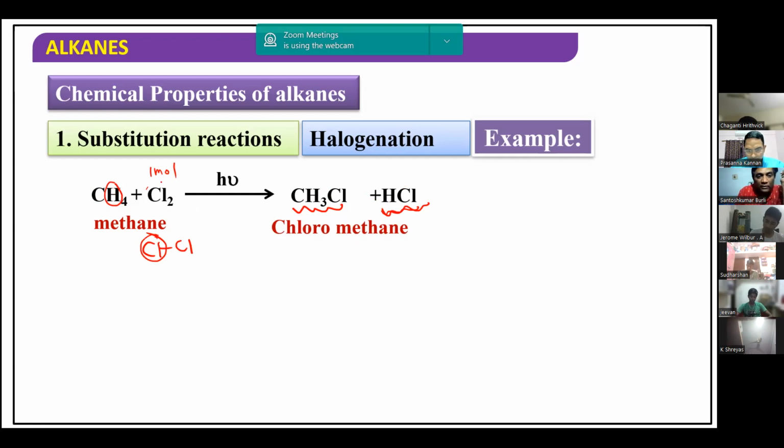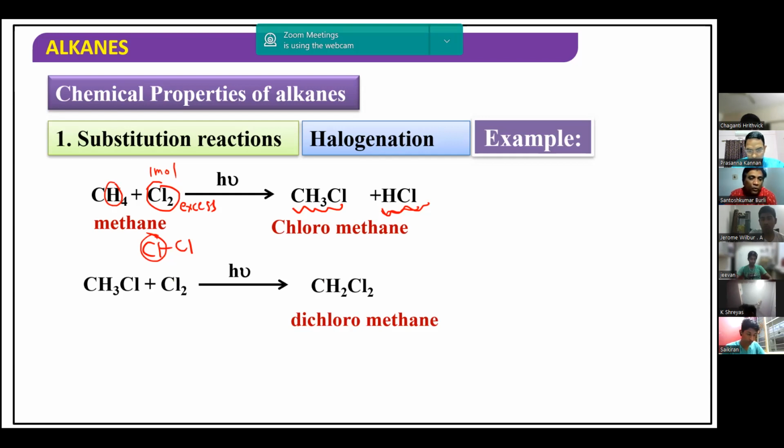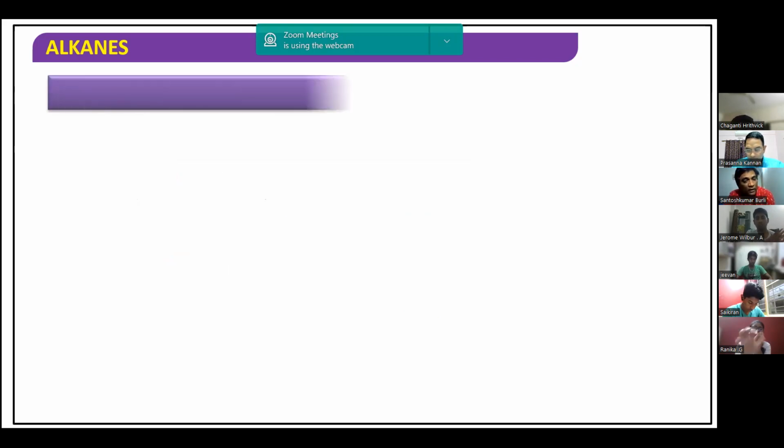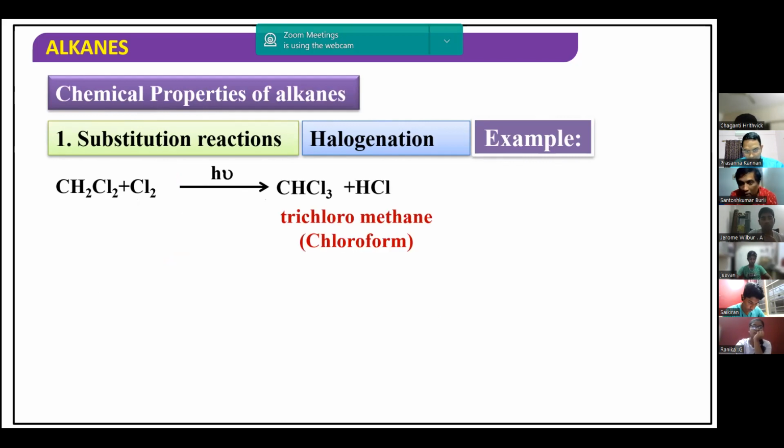Now, if we take chlorine in excess quantity, we can replace more than one hydrogen successively. If I take CH3Cl and one more mole of chlorine, I can replace one more hydrogen, and it becomes dichloromethane. Similarly, dichloromethane can be substituted with one more chlorine atom, and we get chloroform, that is trichloromethane.